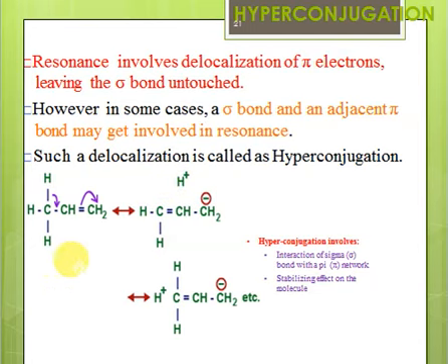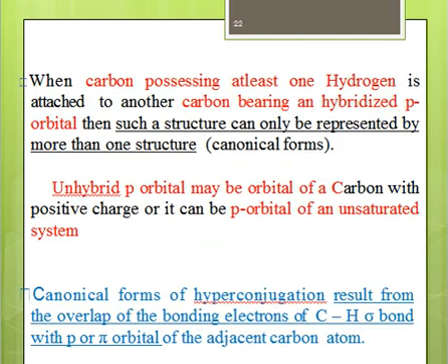This is known as hyperconjugation, in which we delocalize a sigma bond. Hyperconjugation involves the interaction of a sigma bond with a pi network, and whenever there is hyperconjugation, the molecules become more stable, just like resonance. Whenever there is resonance, systems become stable; similarly, with hyperconjugation the system becomes stable as well.